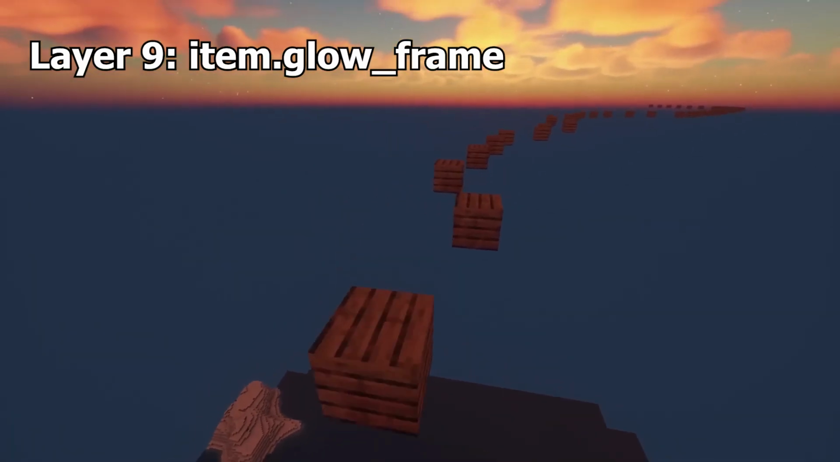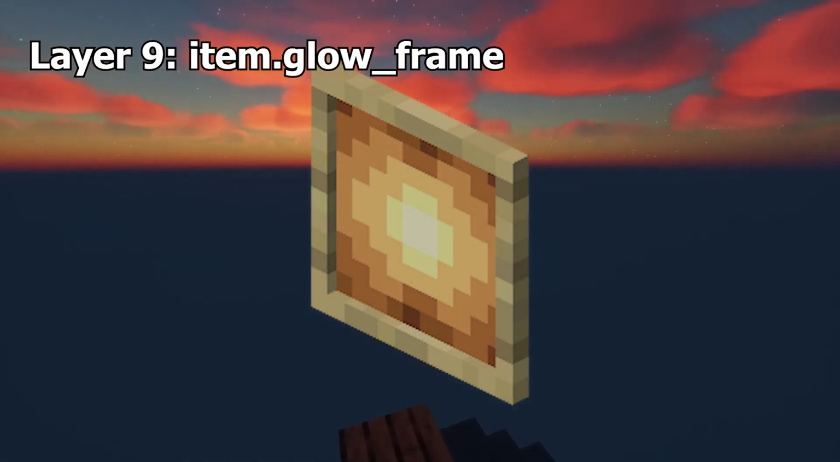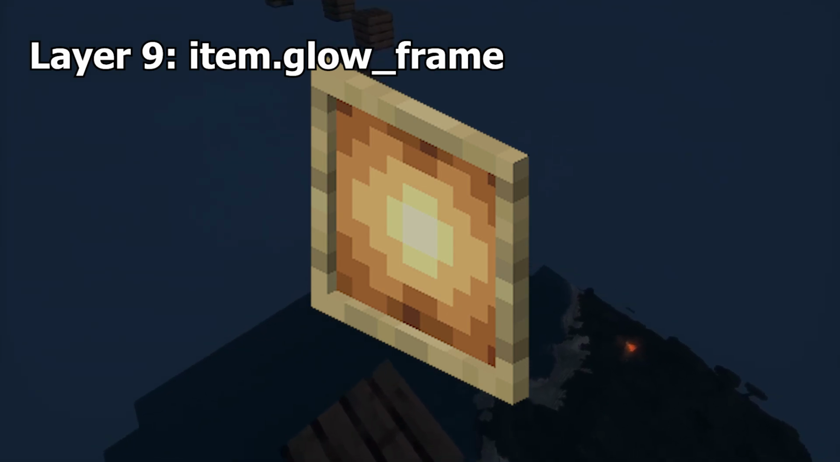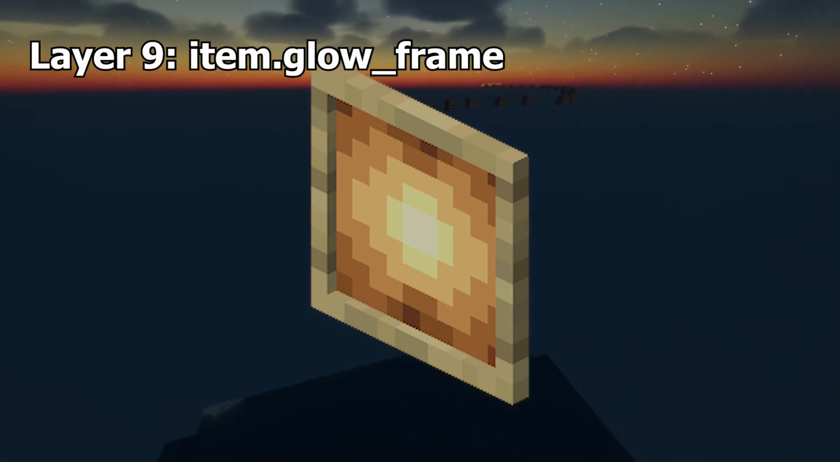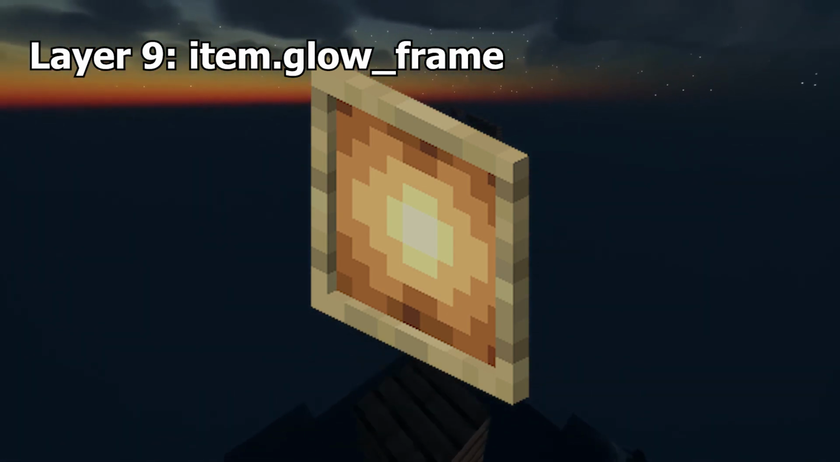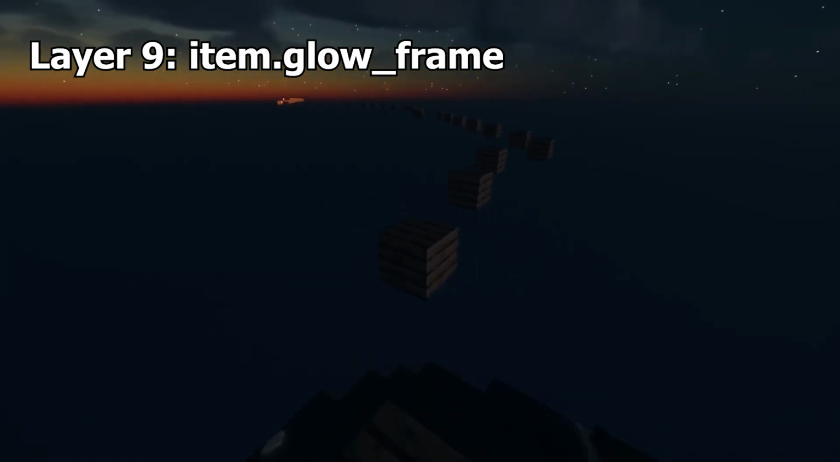Item.glow_frame. The glow item frame is an unreleased item that made an appearance in Snapshot 21W03A. The glow item frame is just like the item frame, but it glows, and it was crafted with an item frame and a glow ink sac. It is unclear why the item has not yet been added to the game.